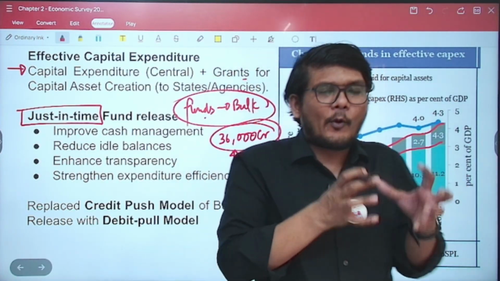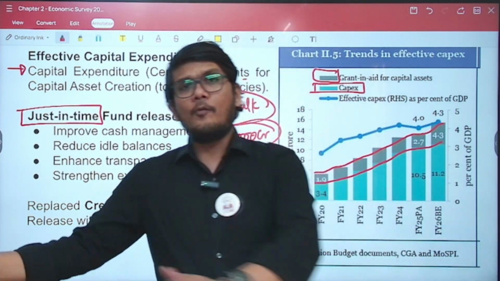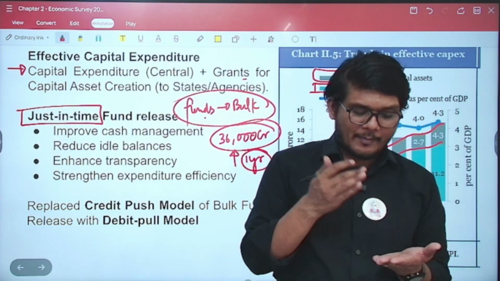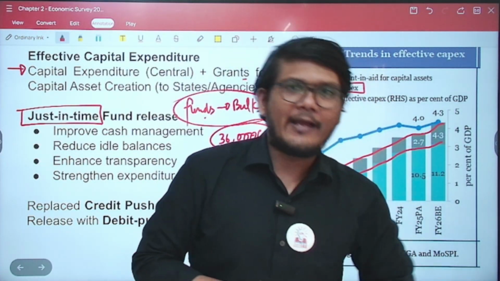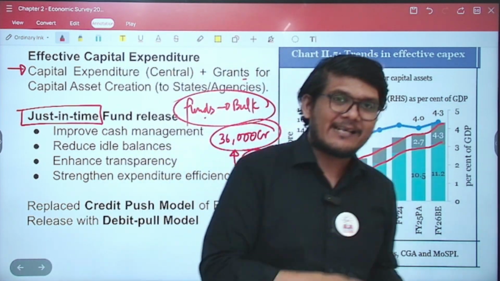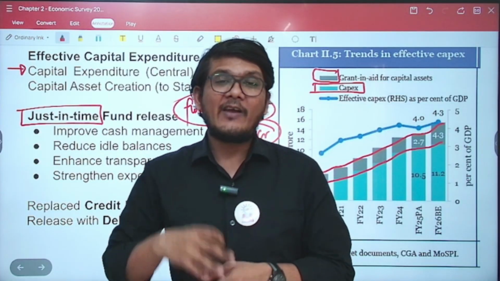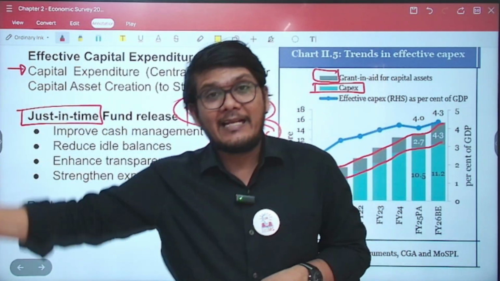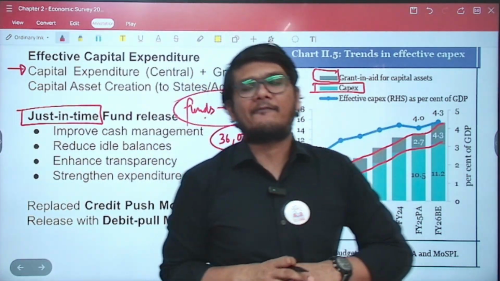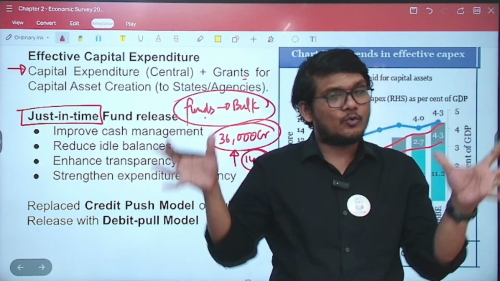So at different points of time, you need different amounts of money. If you have too much money right now, that money is going to lose its value. Inflation is going to erode its value. Plus, you don't even need it right now, right? That money could have been invested elsewhere, it could have generated some value, it could have been used somewhere else where an urgent requirement might have been there. Whereas for you, there is no urgency with respect to such a huge amount.